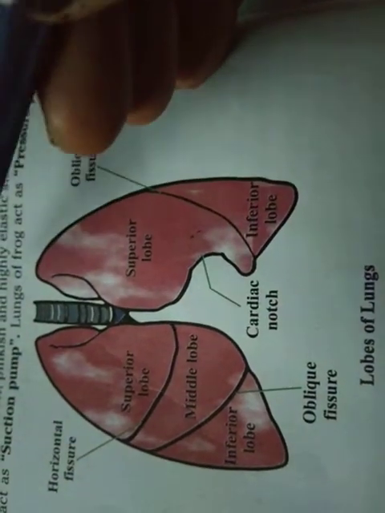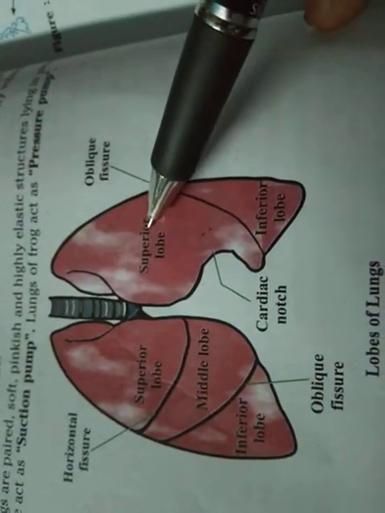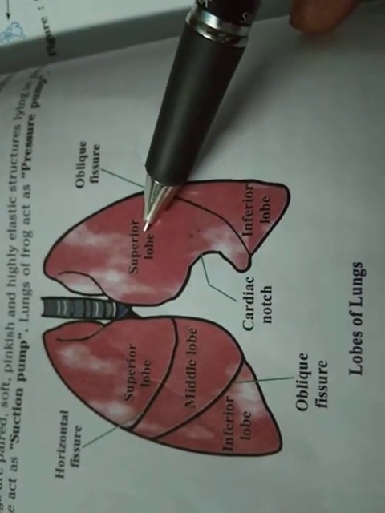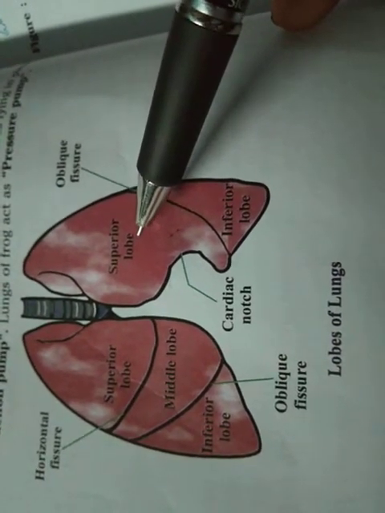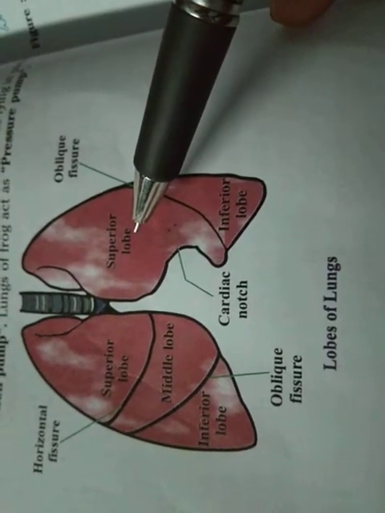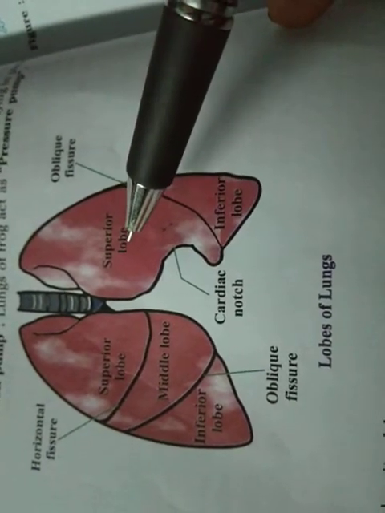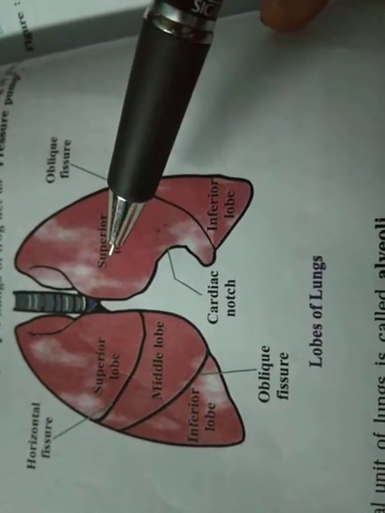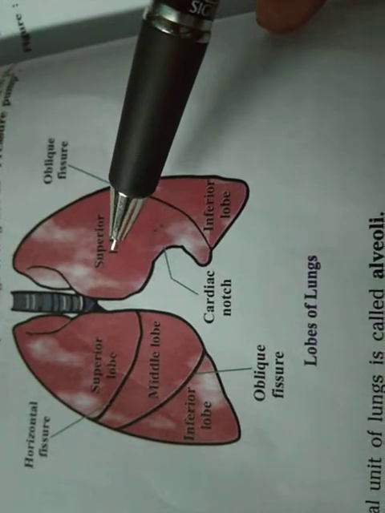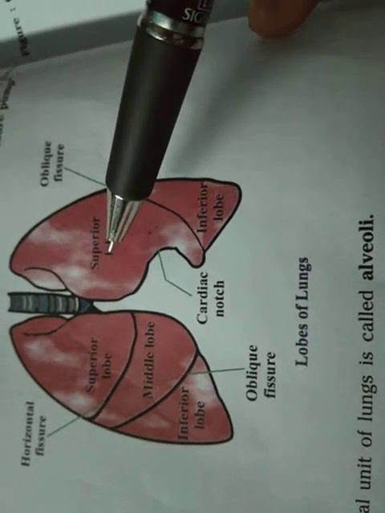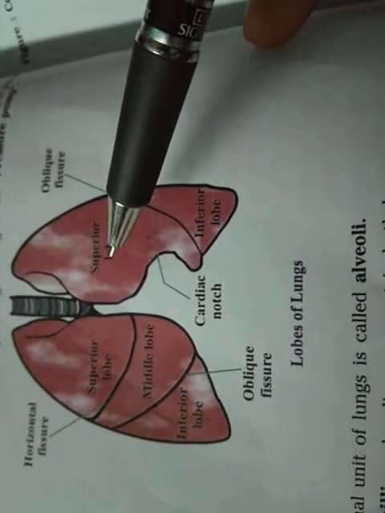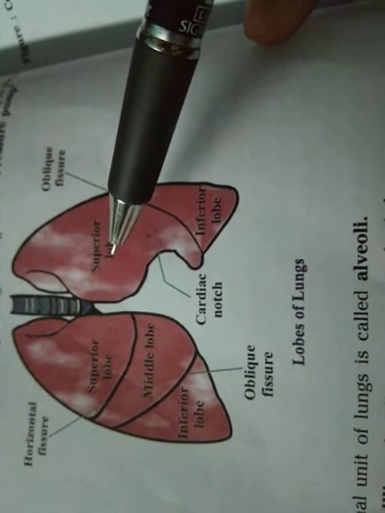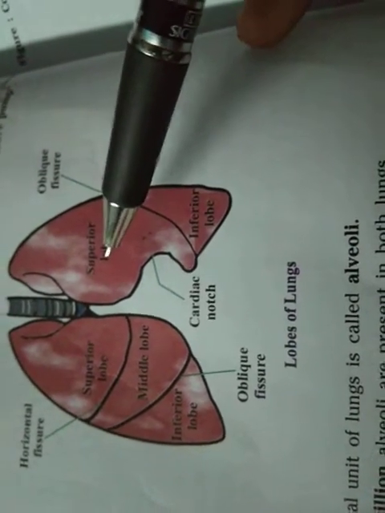The left lung is smaller than the right lung. Inside the lung, each bronchus divides into numerous bronchioles, and then the alveoli.